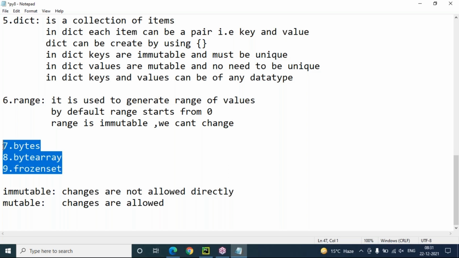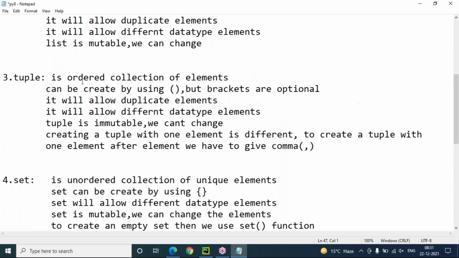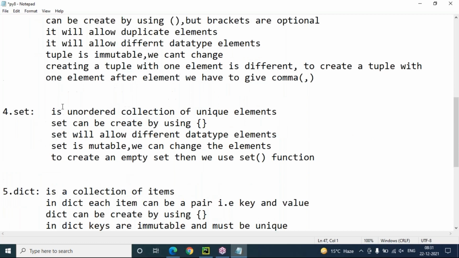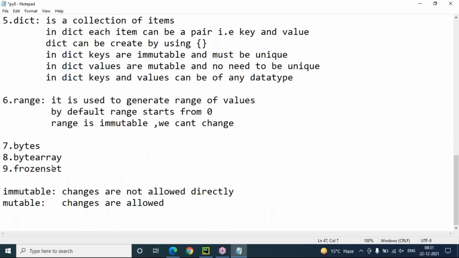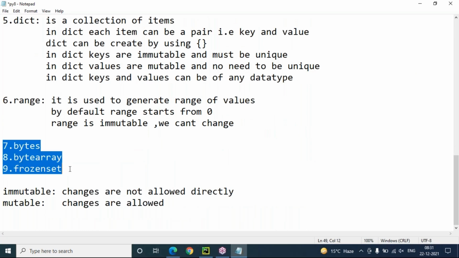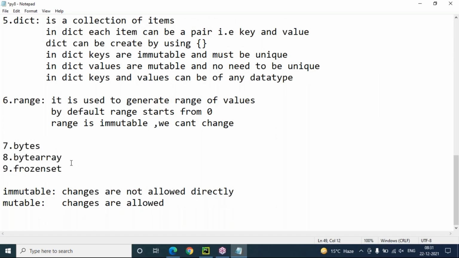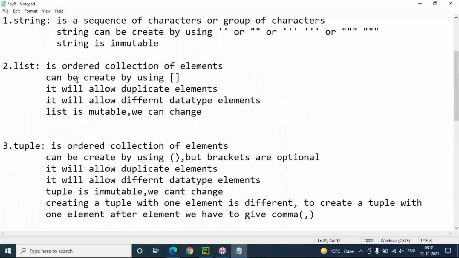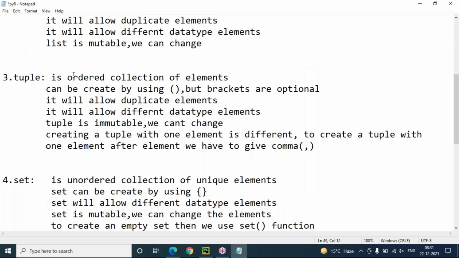What case we have to use, I will discuss later when I start detailed discussion of these all data structures. For sure I'll cover bytearray and frozenset. This is not the right situation to talk about this. We'll discuss later, after completion of data structure explanation. Okay, this is the complete basic information of data structures that we have.